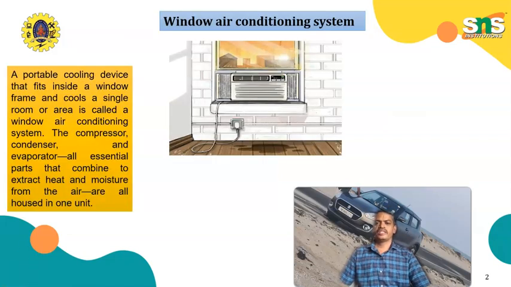Next one is window air conditioning systems. The window air conditioning systems are compact units installed in a window frame, combining all the components in one unit. They are ideal for cooling individual rooms. Working principle: the unit draws warm air from the room into the evaporator section. The warm air passes over the evaporator coil where the refrigerant absorbs the heat, cooling the air. The cooled air is blown back into the room. The refrigerant then flows through a condenser coil, releasing the absorbed heat to the outside. The refrigerant returns to the evaporator coil to repeat the cooling process.